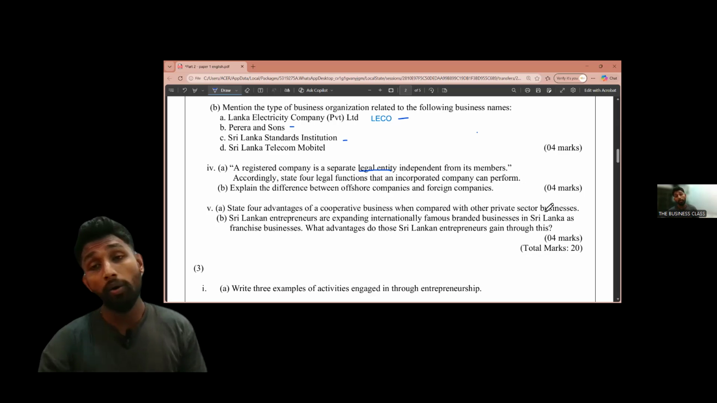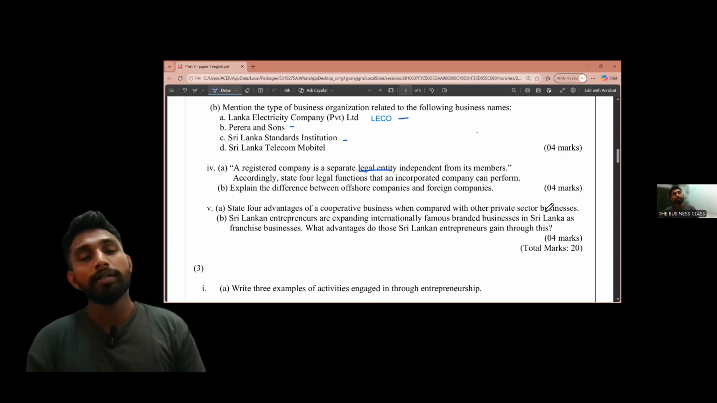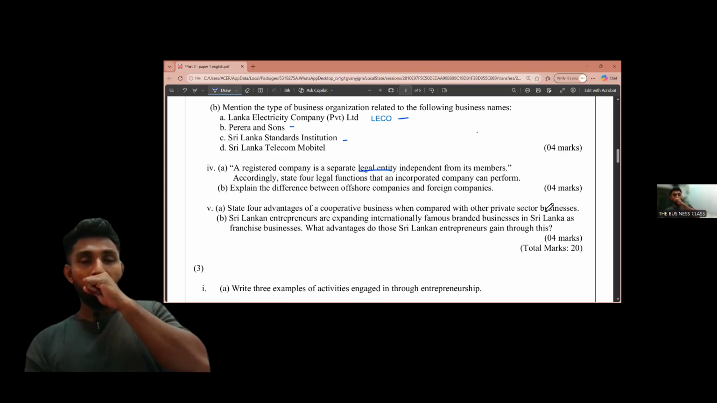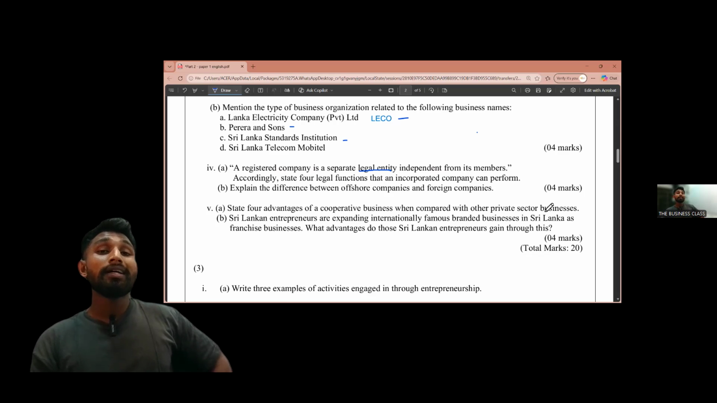First one is own and hold property, right? Own and hold property, right? So these business entities, since they have a separate legal entity, can own and hold properties in the business's name, right? Then actually you can describe that like this: can purchase, hold, and sell movable or immovable assets, right? Then the next thing that they can do is enter into valid contracts, right? They can enter into contracts in their business name, right?